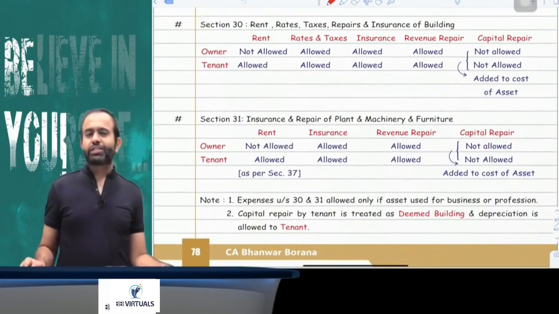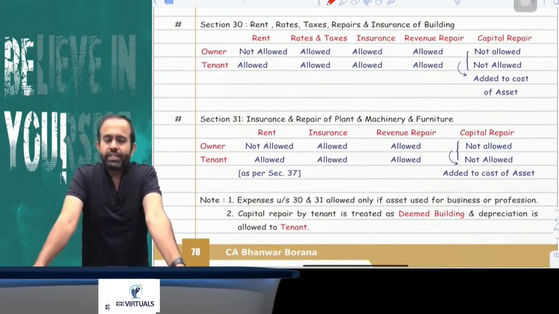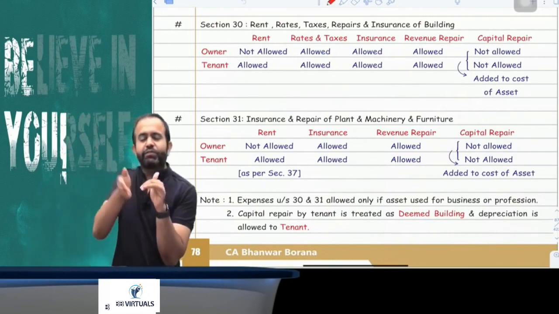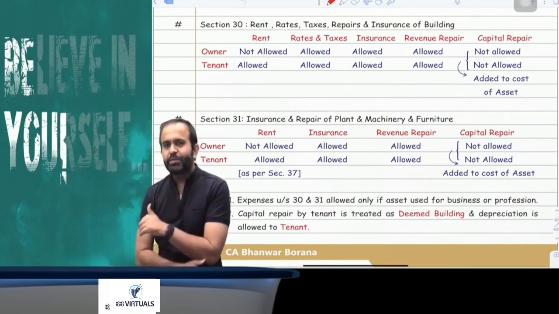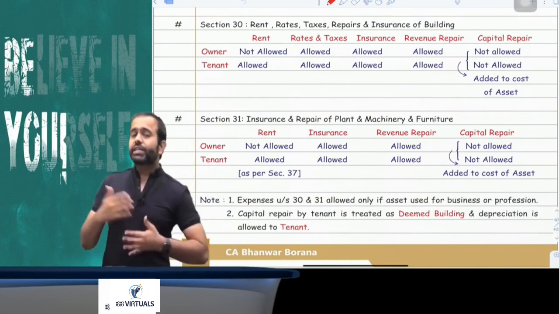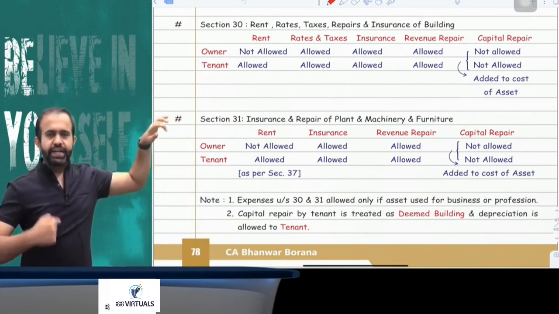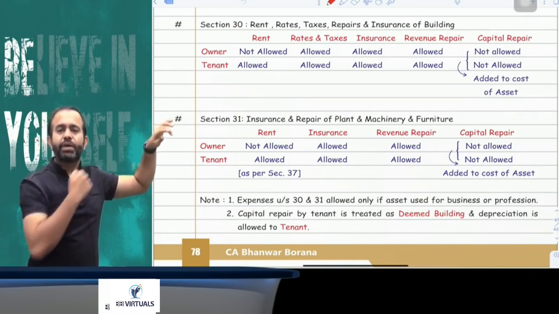Now the next section is section 30. Sections 30 to 37 are related to expenditure. This means these sections are saying which expenses are allowed under the head PGBP. So the first section is section 30. Section 30 is saying rent, rates, taxes, insurance and repair of building.